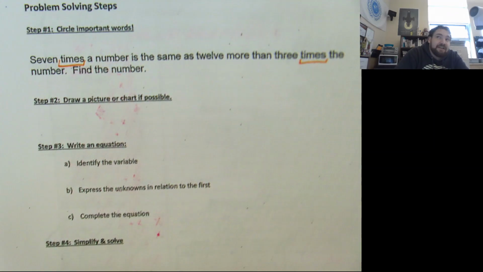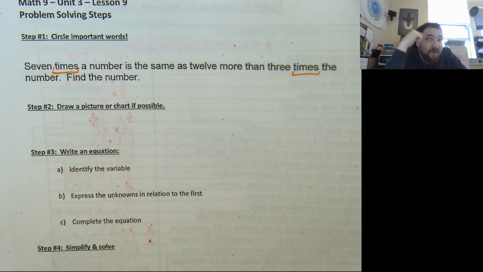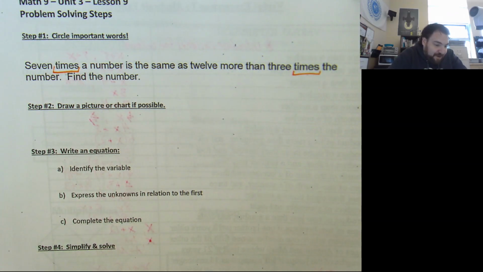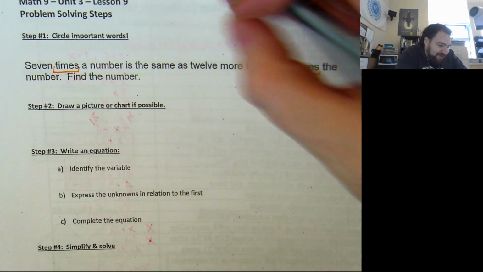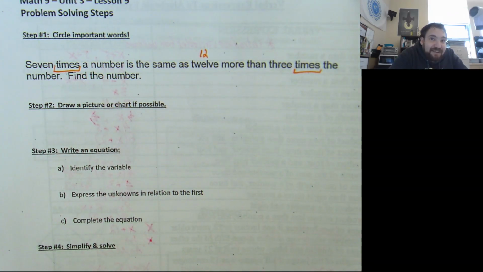Okay, what else in there is telling us about math? Japreet, before you go, you have to tell me a math word that's on the screen. A word in there that's talking about math. No, it doesn't say variable. It's 7 times the number is the same as 12 more than 3 times the number. 12 is a number. Yeah, that's a number word. Sure, I'll give it to you. Get out of here. That's cheating. That's not a word I was looking for. But she's dying, so we'll let her go.